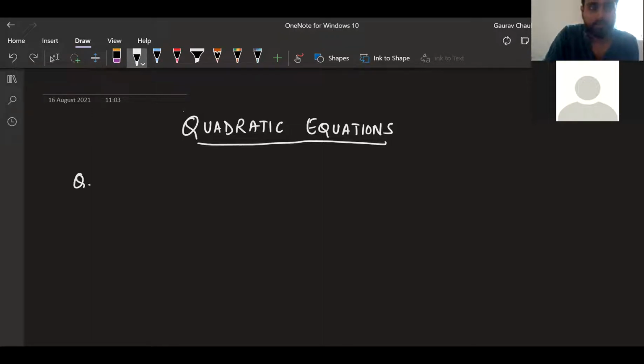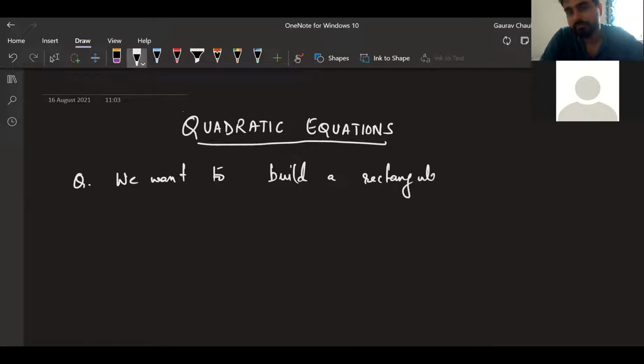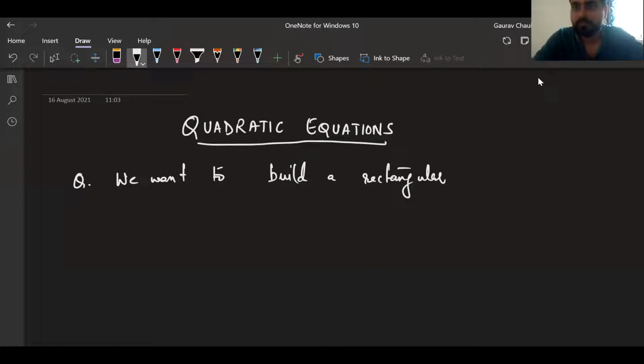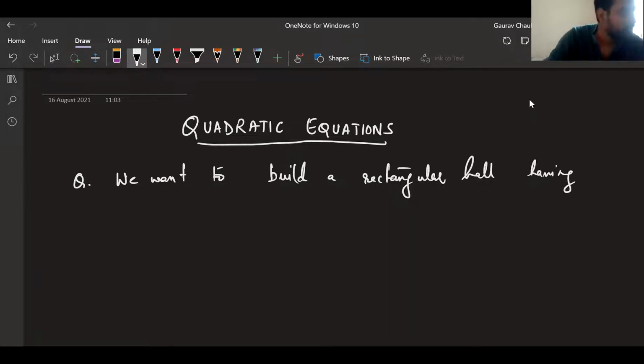We want to build a rectangular hall having an area of 300 square meters.